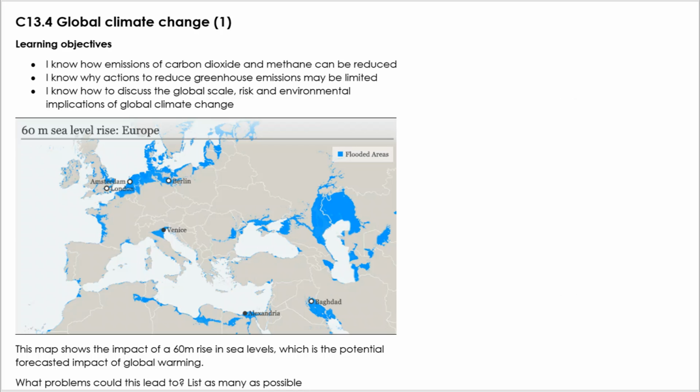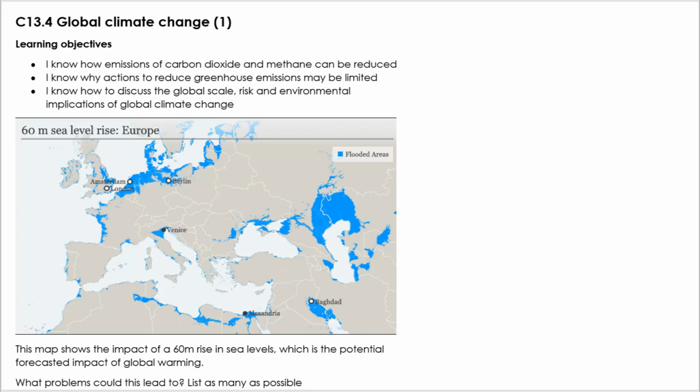What we're fairly clear on is the potential impacts. Now, looking at the learning objectives here, knowing how emissions of carbon dioxide and methane can be reduced is important, knowing why actions to reduce greenhouse emissions may be limited, and knowing how to discuss the global scale, risk, and environmental implications. And I've provided here a map which shows what would happen if sea levels rise by 60 metres, which is potentially going to happen.